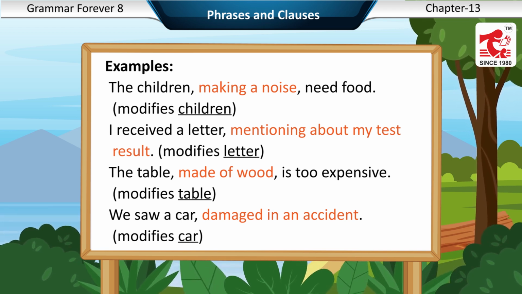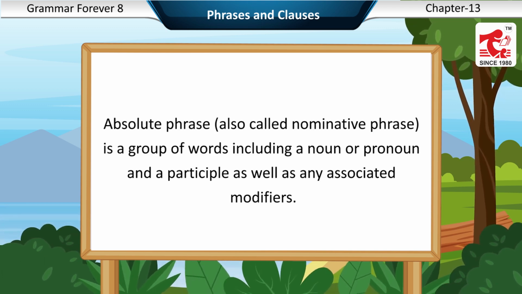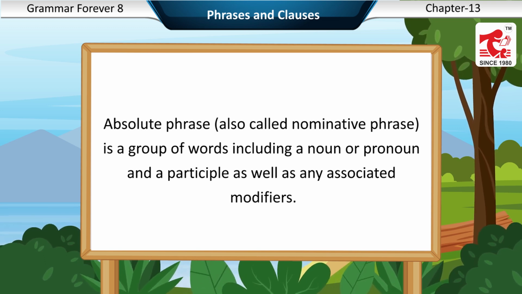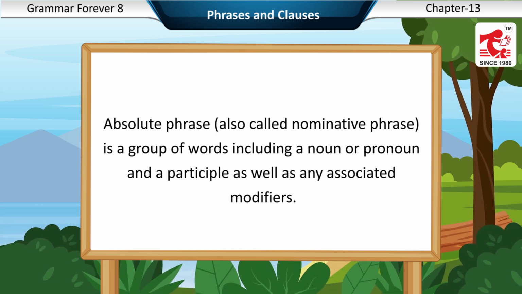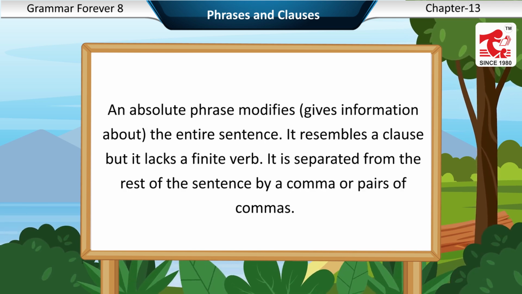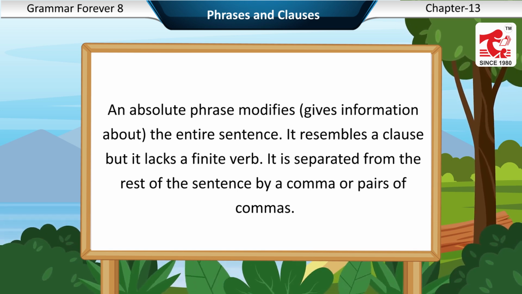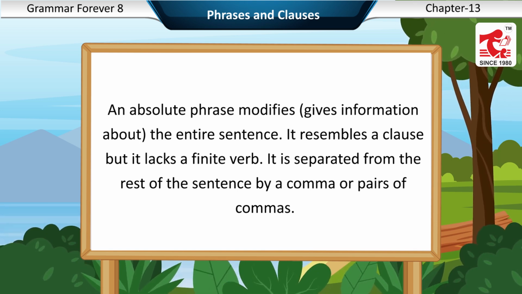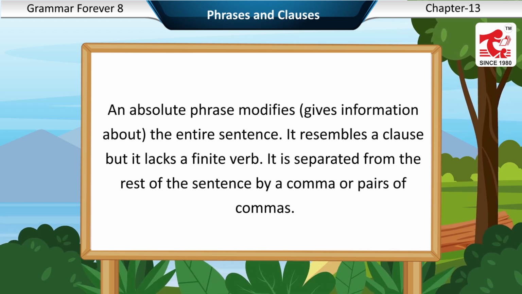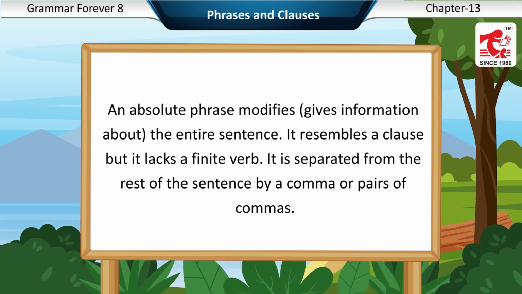Absolute phrase. An absolute phrase, also called a nominative phrase, is a group of words including a noun or pronoun and a participle as well as any associated modifiers. An absolute phrase modifies, gives information about, the entire sentence. It resembles a clause, but it lacks a finite verb. It is separated from the rest of the sentence by a comma or pairs of commas.